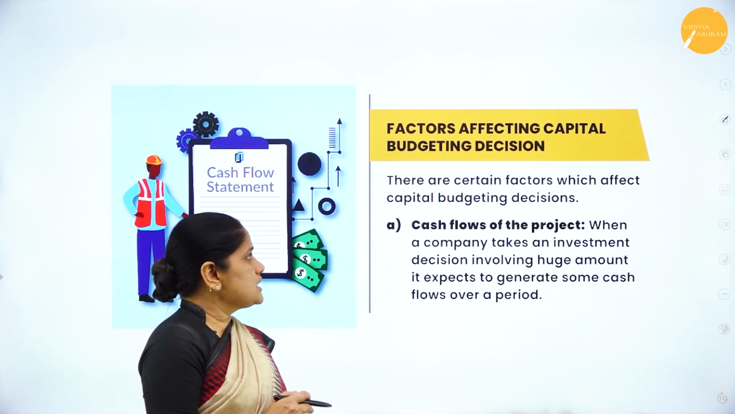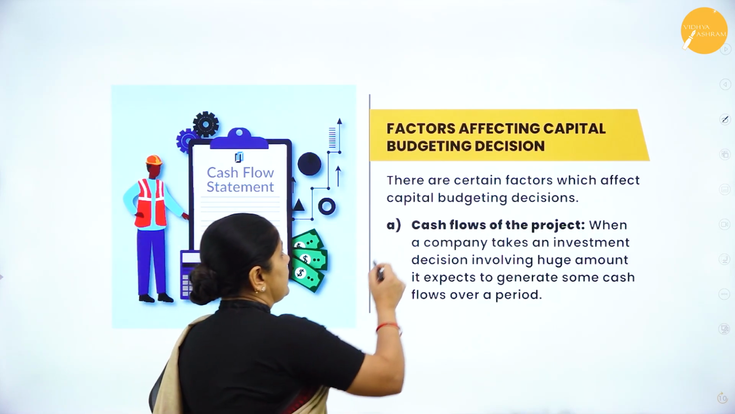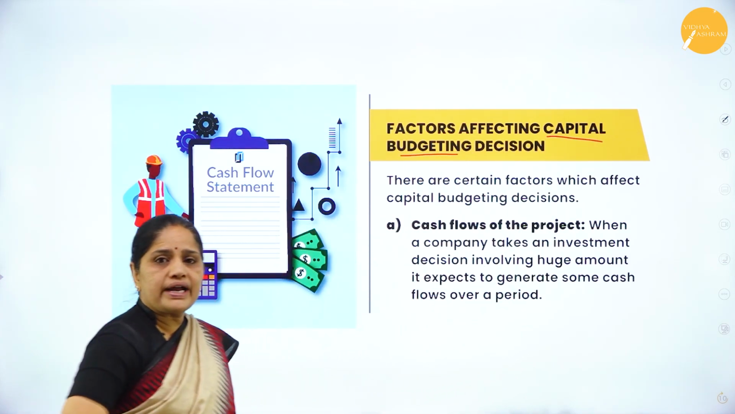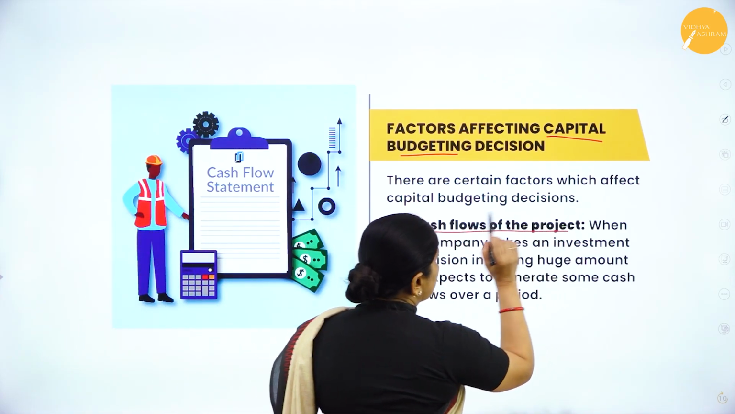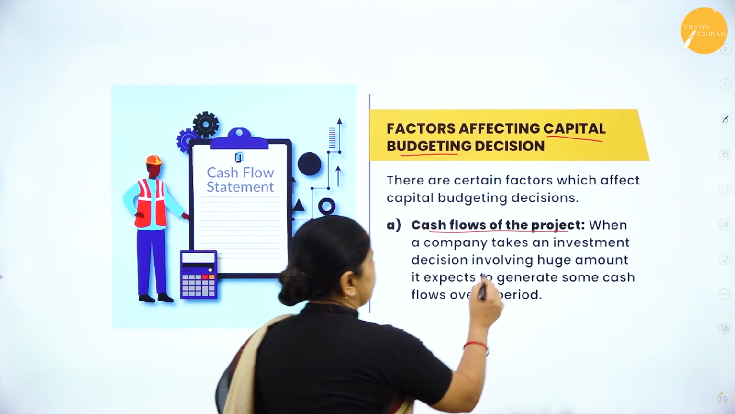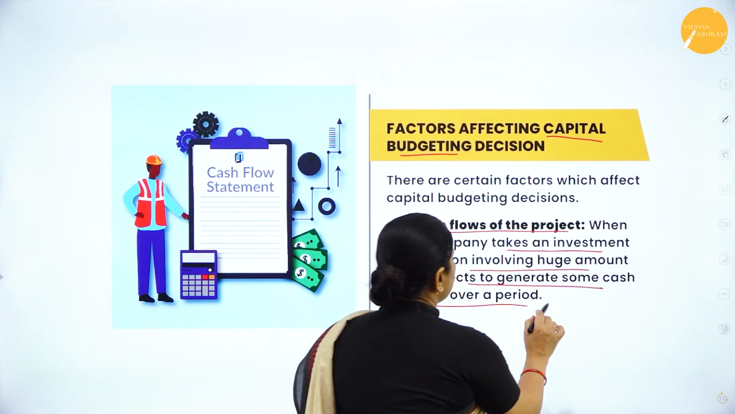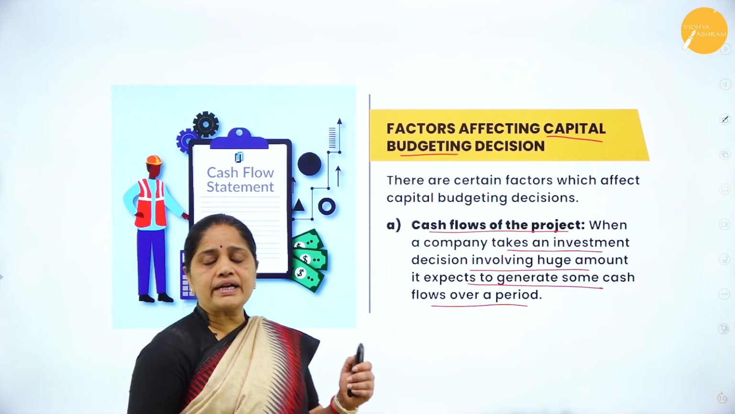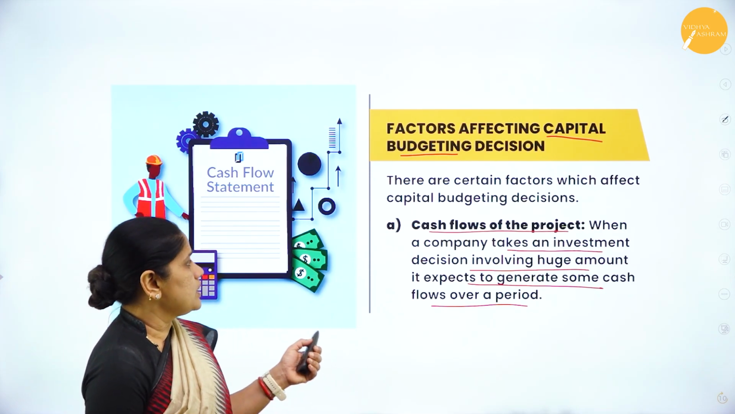Then, the next one is this investment decision can also be called the capital budgeting decision. So there are certain factors which affect the capital budgeting decision. The first one is the cash flows of the project. When a company takes an investment decision involving a huge amount, it expects to generate some cash flows over a period. So the first major factor to be considered while capital budgeting is the cash flows of the project.